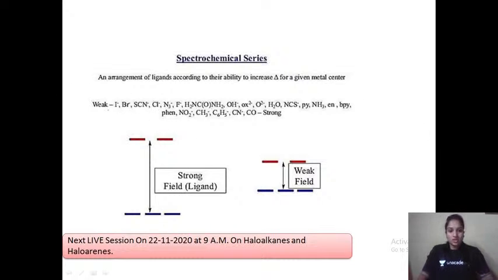If you just see, before water, all these are weak ligands. All of them are weak ligands. And after water, these all are strong ligands. Now, what is the basic nature by which we are calling them weak ligands or strong ligands?